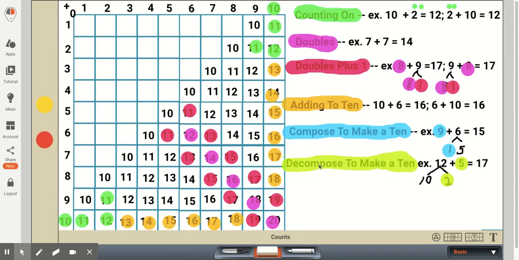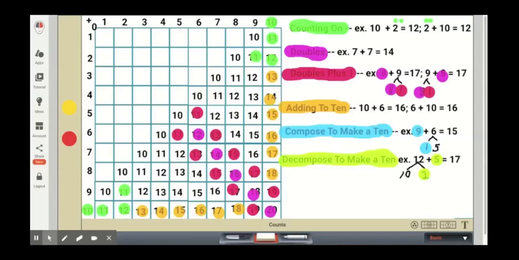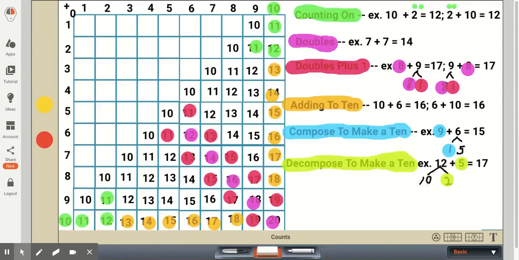Decomposing means we're breaking apart. So in this case here, for instance, the number 12, we're breaking it apart to make a 10 plus something else. So in decomposing to make a 10, we'll be using the add-ins or the numbers that we're adding. It'll be a single digit number and a 2-digit number.